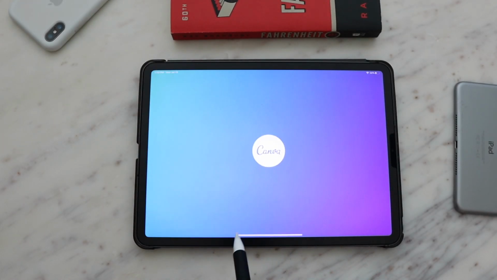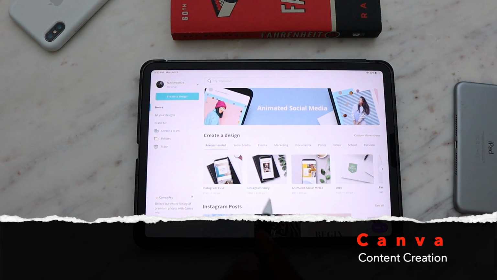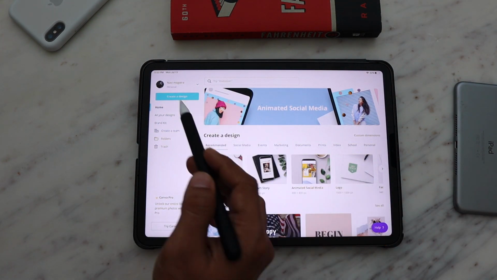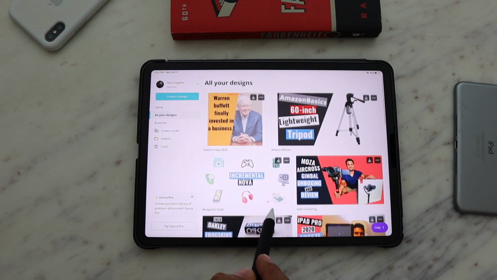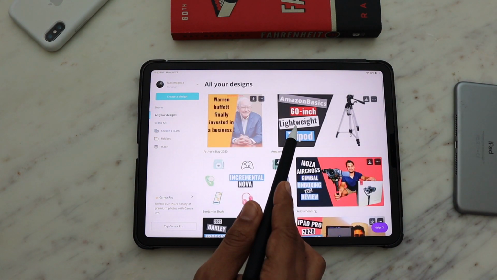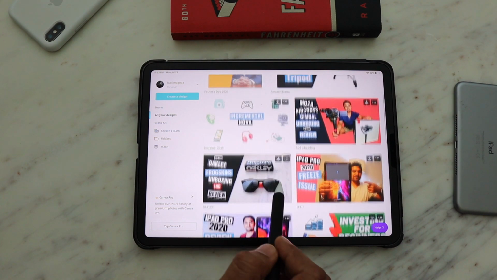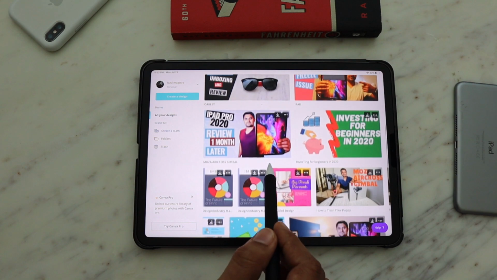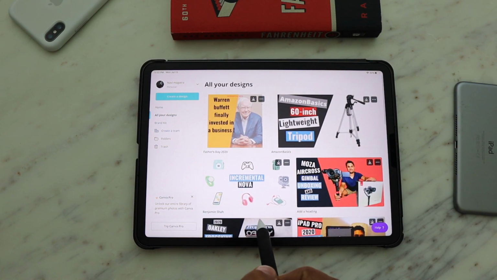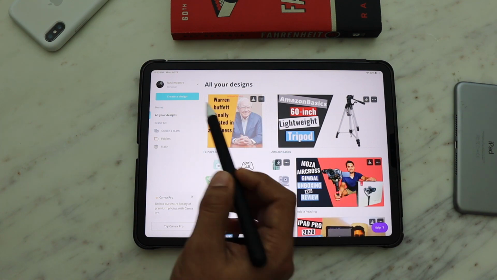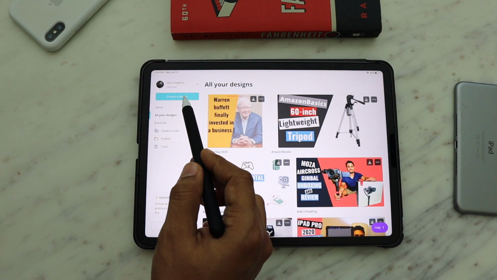Okay, let's talk about one of the best content creation apps, which is Canva. If you haven't heard about this, you are missing out on a lot of things. This is hands down the best app for creating your YouTube thumbnails. It is a web-based application, so you can access it using a web browser. It is a free application for your iPad, iOS devices, and even on Android it is free, so you can access this from any device. Even though it is free, it has got a lot of features to create those fantastic and attractive thumbnails.